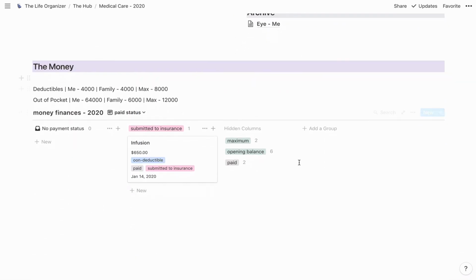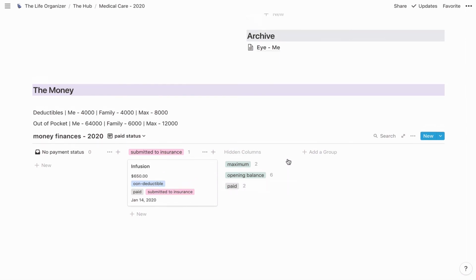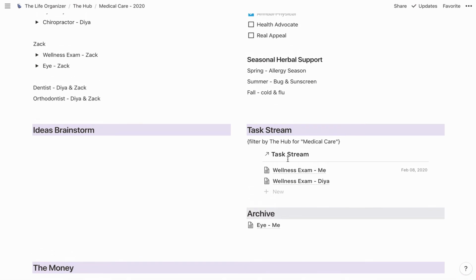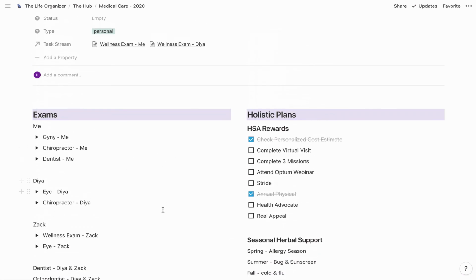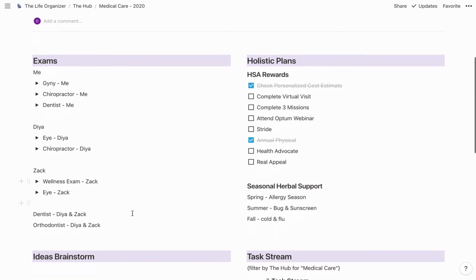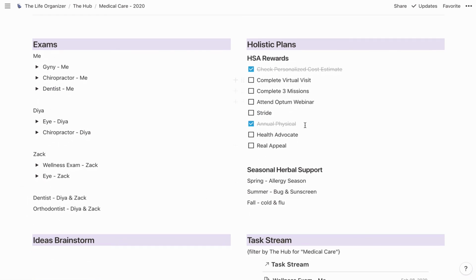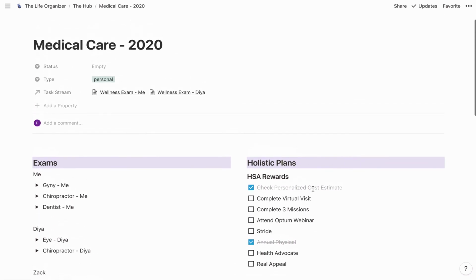You see that this money section is going to be the most useful for me in tracking money in a way that I have not been doing it in the past, and I wish that it had occurred to me years ago to do it this way. And of course, I'm going to be able to knock out and make sure that all these exams happen, and that I'm making more money to pay for these exams, and that I'm also supporting myself in a non-allopathic fashion that will help save money on other things like other emergency type care functions.